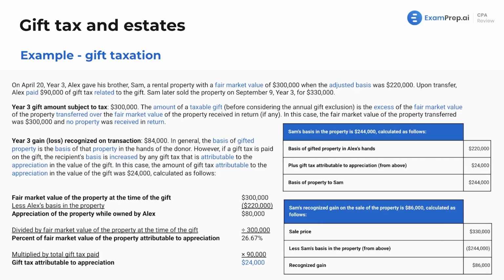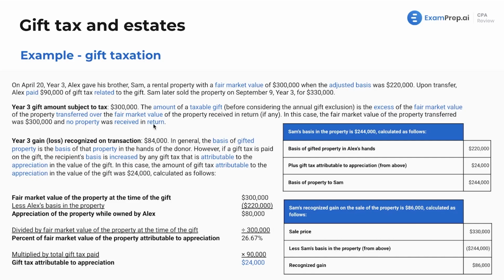We've got more examples here, and this one's a lot more in depth, and as it should be, right? You got some fun things to see. Well, on April 20th, year 3, Alex gave his brother Sam a rental property with a fair market value of $300,000 when the adjusted basis was $220,000. Upon the transfer, Alex paid $90,000 of gift tax related to the gift. Sam later sold the property on September 9th, year 3 for $330,000.